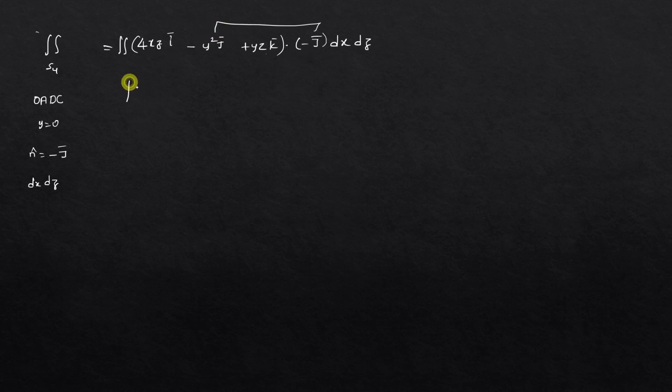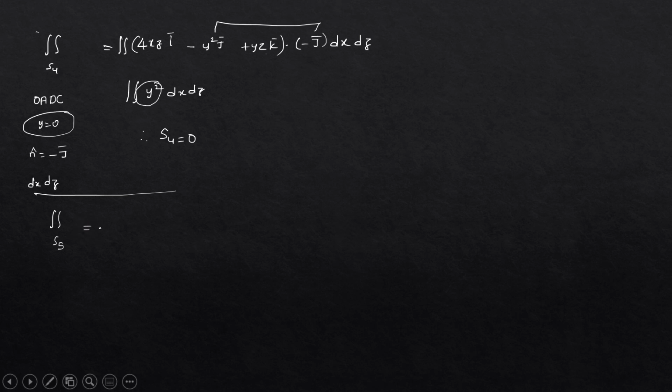So double integral minus into minus plus y square into j bar means 1, so dx dz. But since y is equal to 0, the entire value will be 0. So therefore S4 is also equal to 0. Now in a similar fashion, find integral S5.